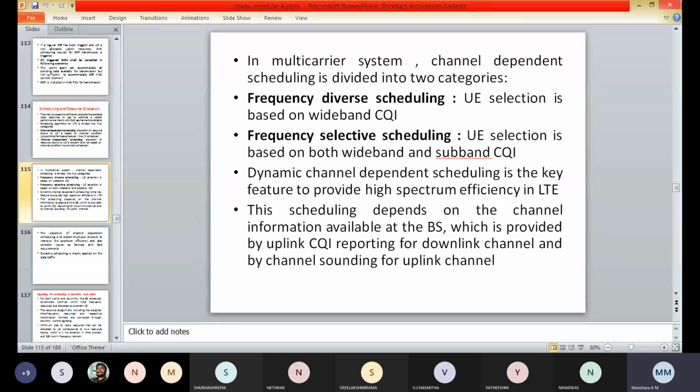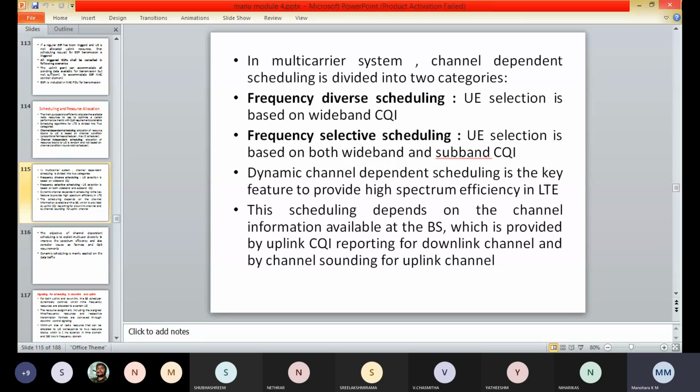In every TTI, the scheduling depends heavily on the channel information which is available at the eNodeB, which is provided by the CQI reporting for the downlink channel and by the channel sounding in the uplink channel. The scheduler should also take into account the traffic volume and the QoS requirements for each user equipment, which are associated with the radio bearers.